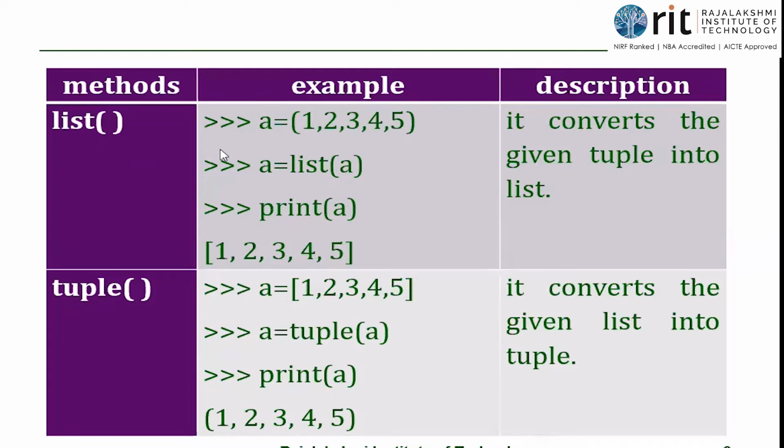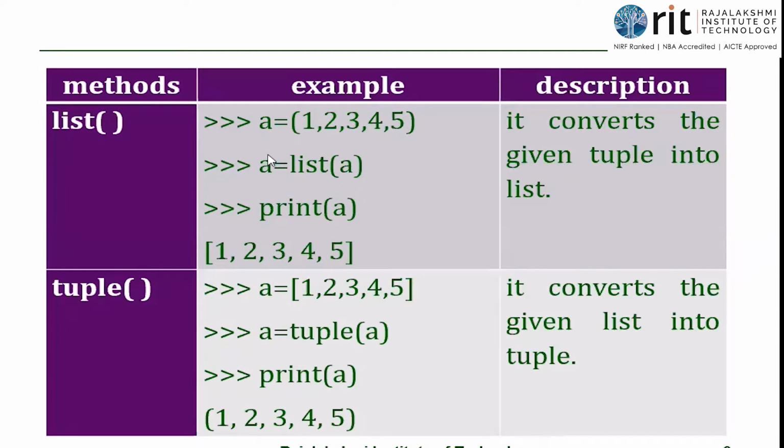So in the next line, A is equal to list of A. See, on either side, I have A. Don't mind about this. Focus on the right hand side if it is an assignment statement. So list of A. What is list of A, ma? List is a predefined function. It is going to convert the given input into list type. What is the given input? Fed A as input to list. So it is going to consider A and convert A into type list.